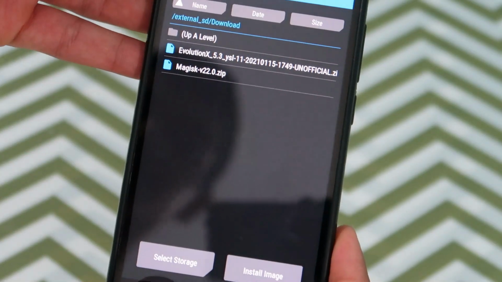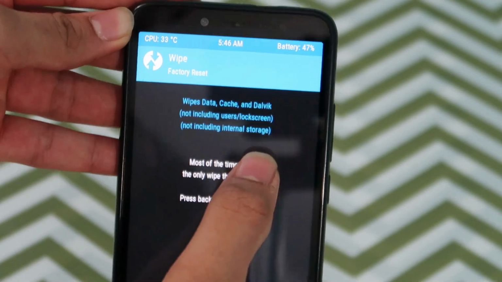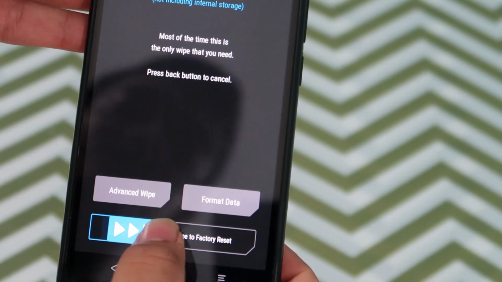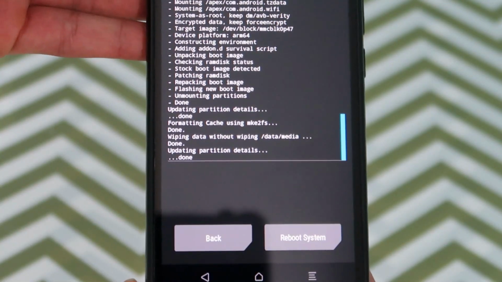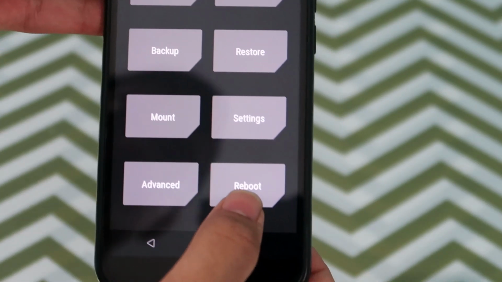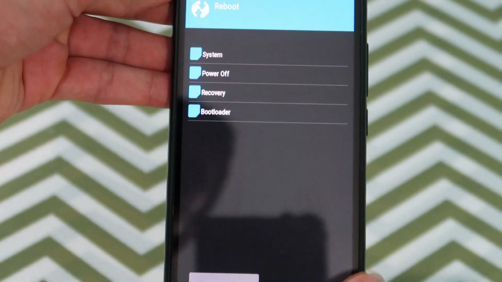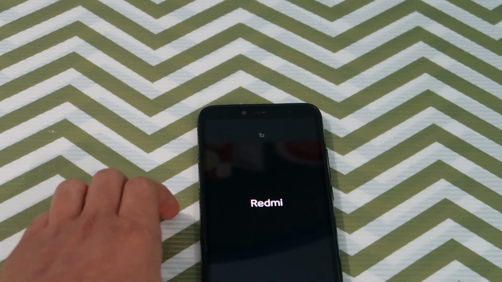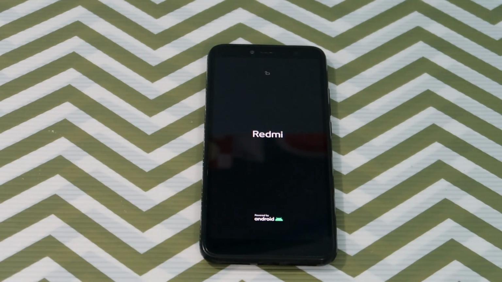Now I have to go back and again click on wipe. Now swipe to factory reset. You have to just swipe once again so that it again factory resets the whole system. Now click on reboot and system. Alright, so at this time it will take a lot of time to start because the system is just loaded.